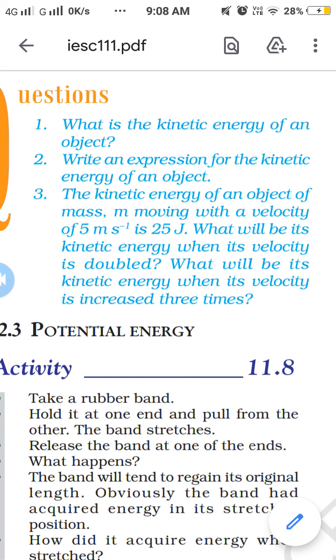The next question: write the expression for the kinetic energy of an object. As we know, the kinetic energy of an object of mass m having uniform velocity v is Ek = 1/2 mv², where Ek is the kinetic energy, m is the mass of the object, and v is the velocity of the object. That is, Ek = 1/2 mv².